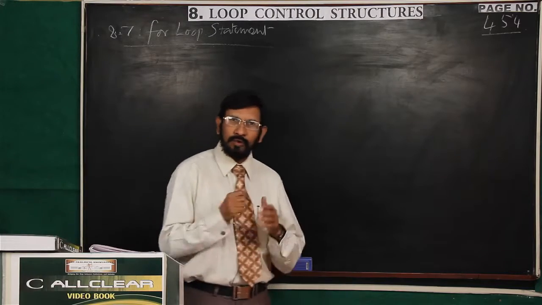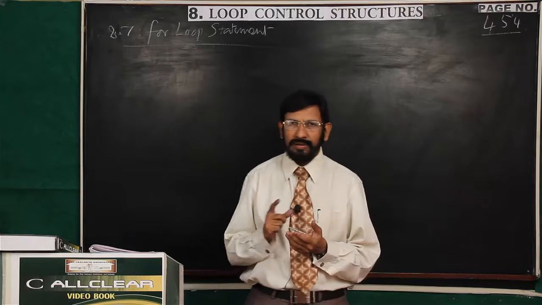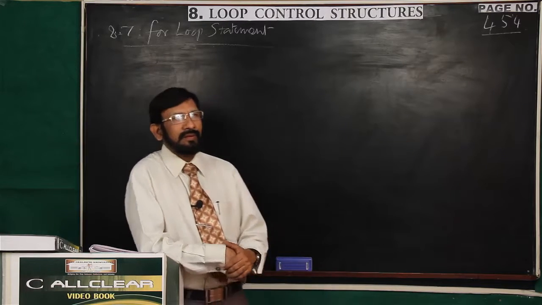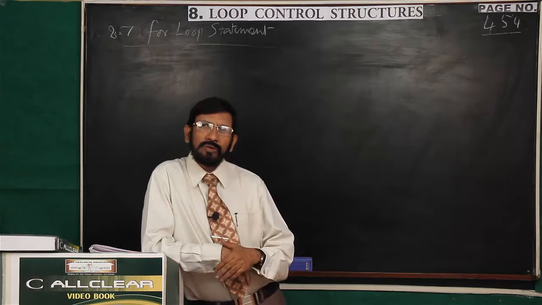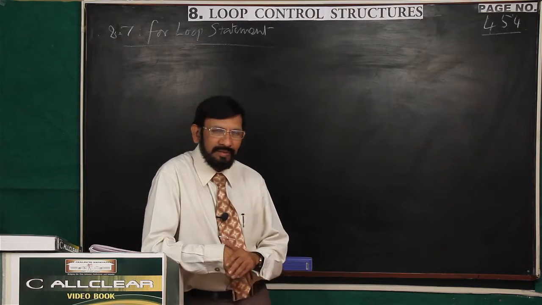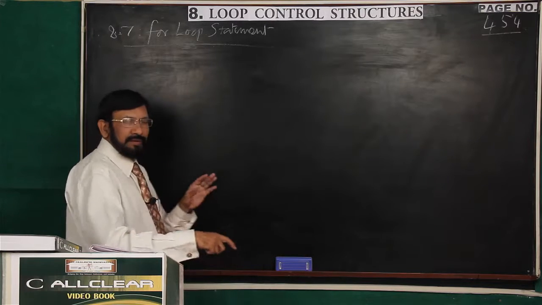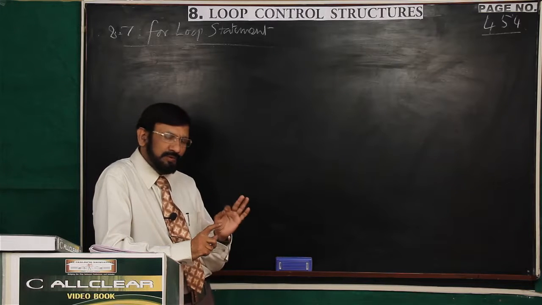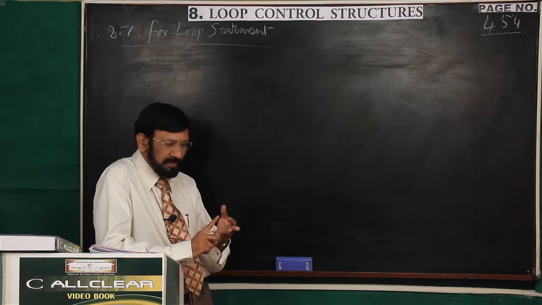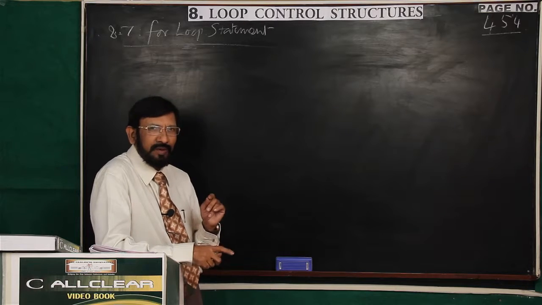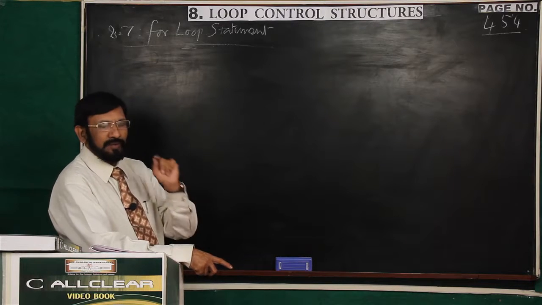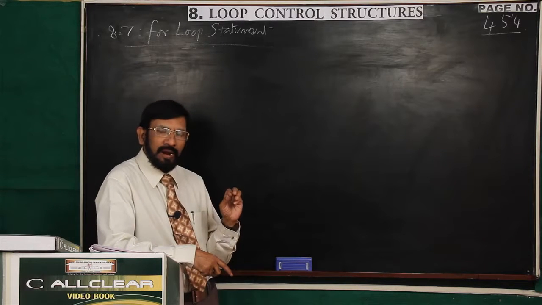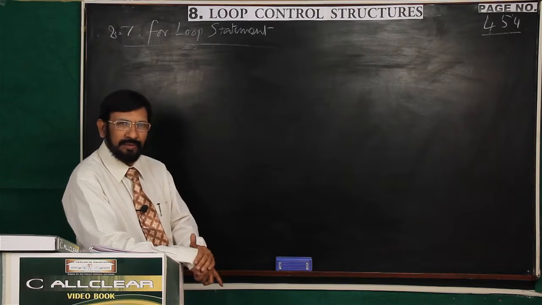8.7 for loop statement. For is the second type of loop statement provided by C language. For is the most popular loop, for the convenience with the syntax. Here, you know that there are three elements for every loop. The first one is initialization, second one test expression, third one is incrementation. All the three elements are written in one place, one line. That's why it is very simple to write, and the scope of errors are limited.